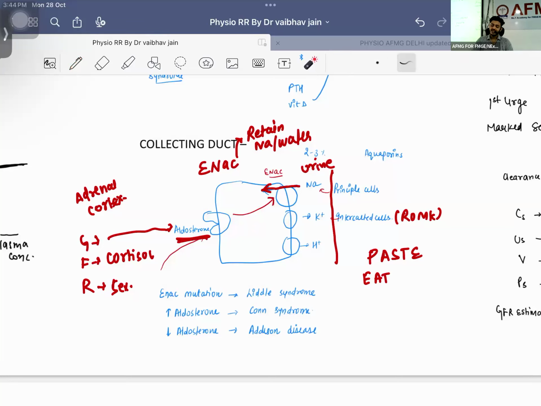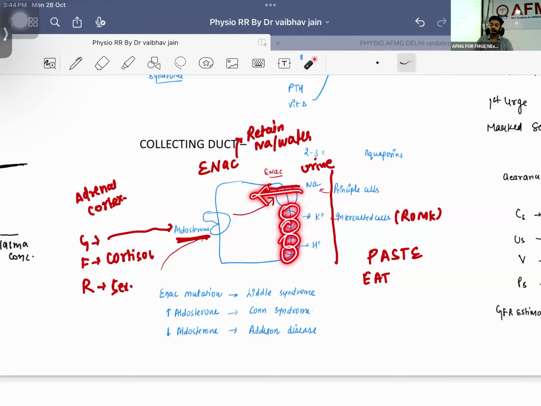Okay, if there is an increase in the levels of aldosterone, this is known as Conn syndrome. If there is a decrease in the levels of aldosterone, Addison's. And if there is a mutation of this ENaC channel, which syndrome will occur? Liddle syndrome. You know what kind of mutation this is? This is a gain of function mutation. So what will happen? Lots of ENaC channels will be there.